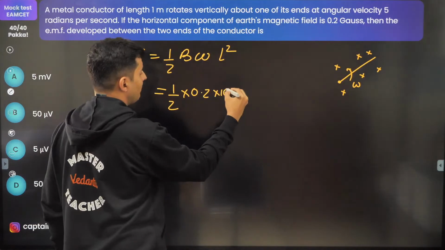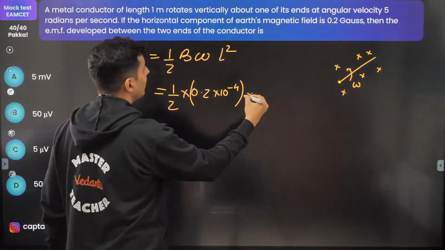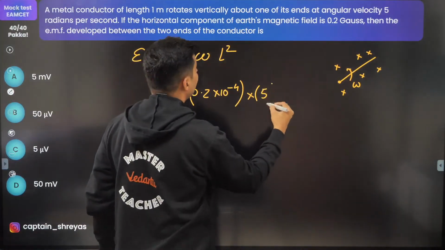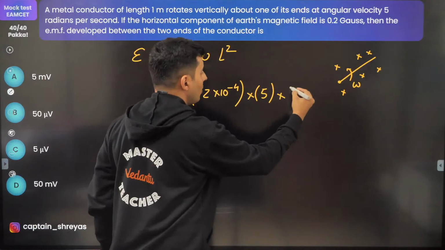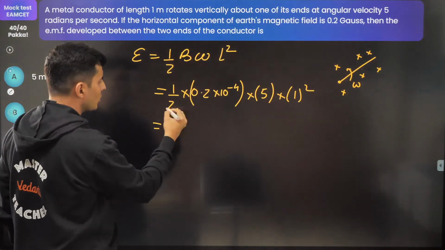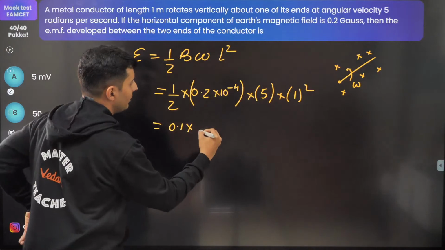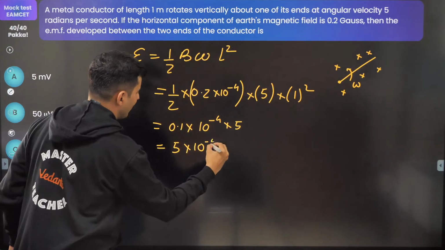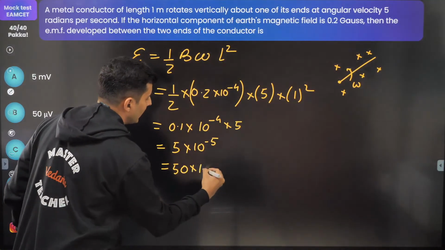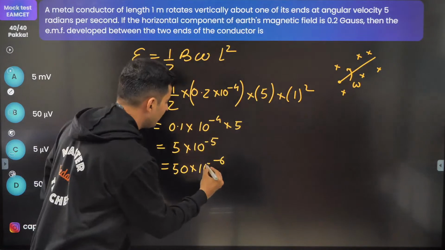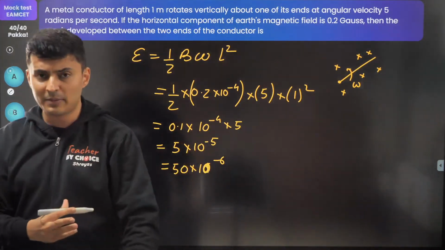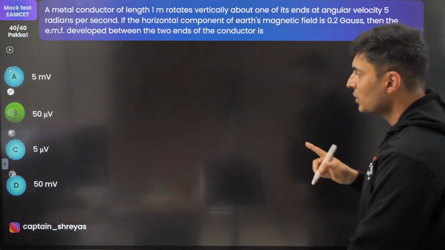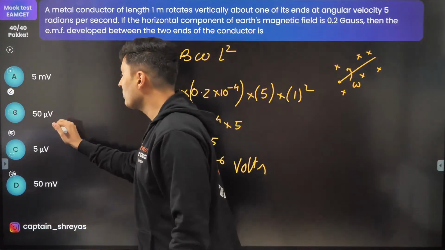Gauss is 10 to the power minus 4 Tesla, so this is in Tesla. Omega is 5. Length 1, so into 1 square. So 2 cancels. You will have 0.1 into 10 to the power minus 4 into 5. So this will be 5 into 10 to the power minus 5, which is 50 into 10 to the power minus 6. So guys, 50 into 10 to the power minus 6, but this is in volts, and the question is in microvolts. So I think option B will be correct.